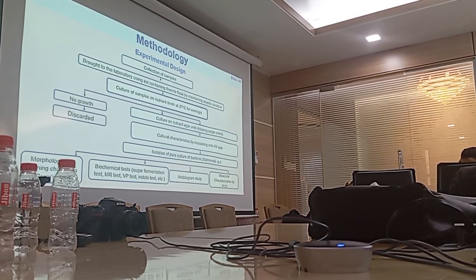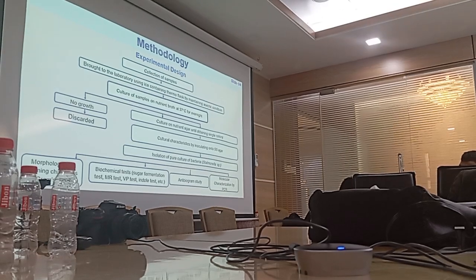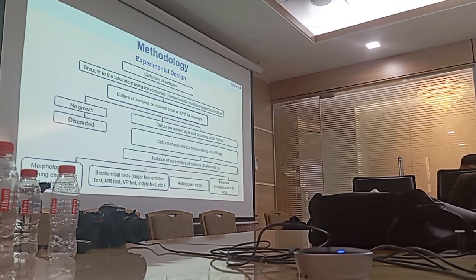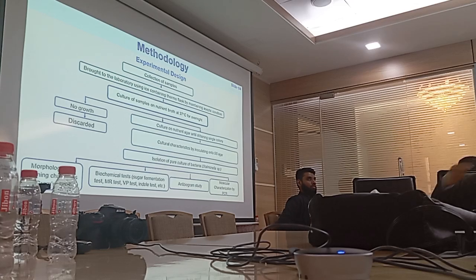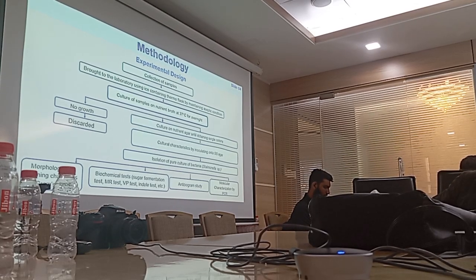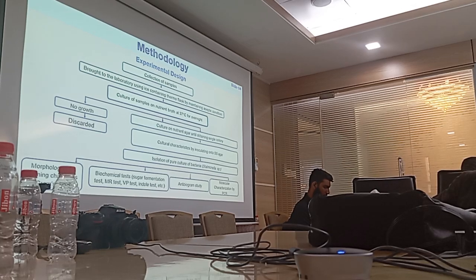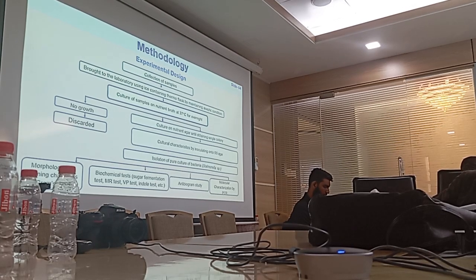After that, I will make culture of the samples to get my desired organism, which is Salmonella, and then I will perform some other tests like morphology by gram staining, biochemical test, and then I will proceed to antibiogram study, and finally I will do the PCR for detection of antibiotic resistant gene in Salmonella.